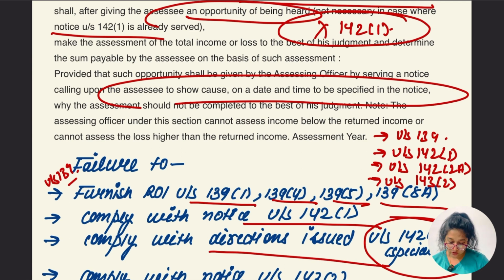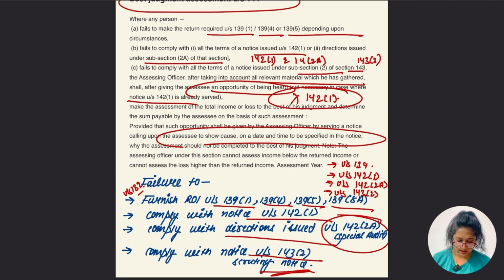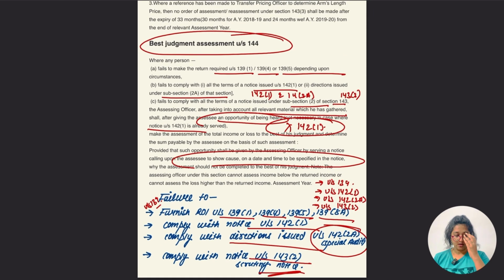Note, the assessing officer under this section cannot assess income below the income returned, or assess a loss higher than the income returned, of the assessment year. So in simple language, there are 4 circumstances where the assessing officer is going to pass the best judgment: when the assessee has not replied within the time limit specified in the notice given by the assessing officer to the assessee.